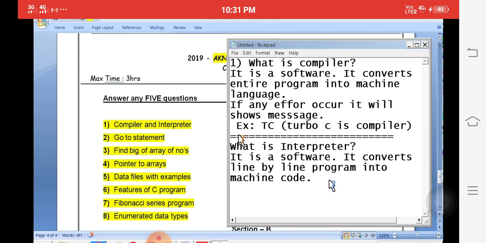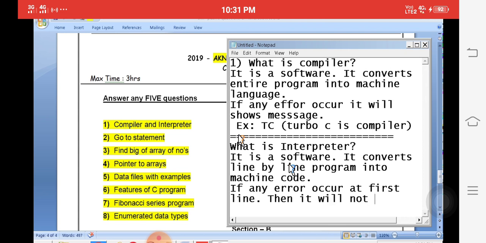If any error occurs at the first line, for example, then it will not run the next line, because after we rectify the first line error, then it goes to the second line.